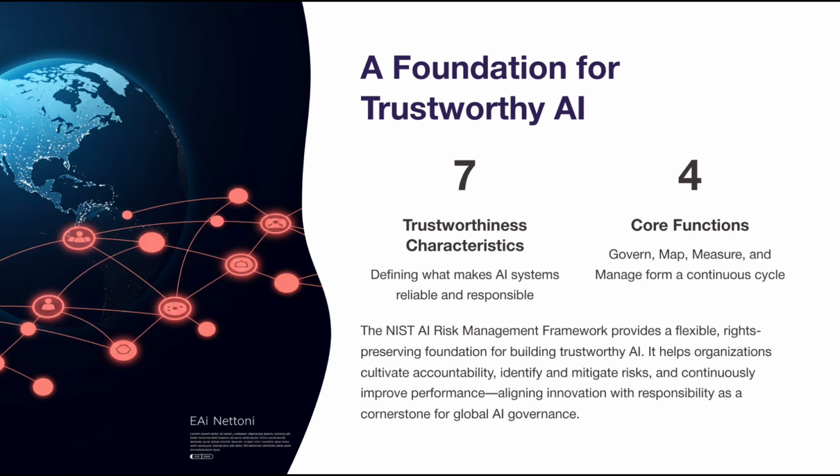In summary, the NIST AI Risk Management Framework provides a flexible, rights-preserving foundation for building trustworthy AI. It helps organizations cultivate accountability, identify and mitigate risks, and continuously improve performance. Through its 7 trustworthiness characteristics and 4 core functions, the AI RMF has become a cornerstone for global AI governance, aligning innovation with responsibility.